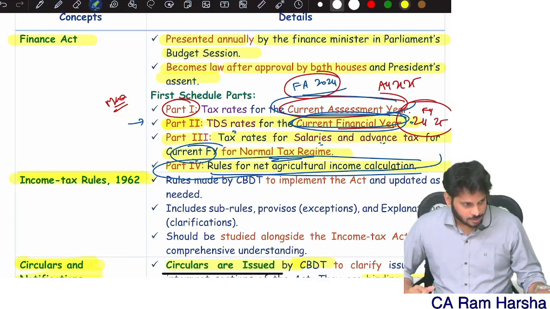Now tell me, by the way, this Act is what? Income tax, right? Tax on income. What do you mean by income, technically speaking? Suppose I'm doing a business, selling goods, and 1 crore is my turnover. Is that income? That's only turnover. For your better understanding, what is income, you know?